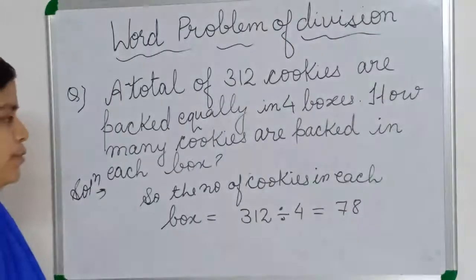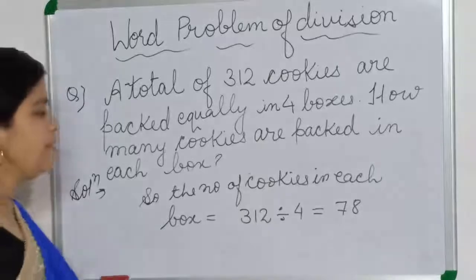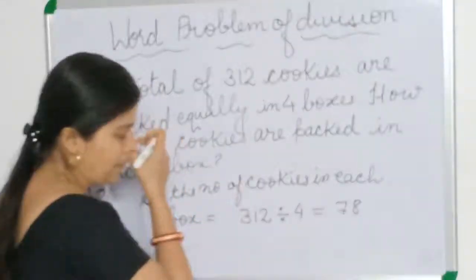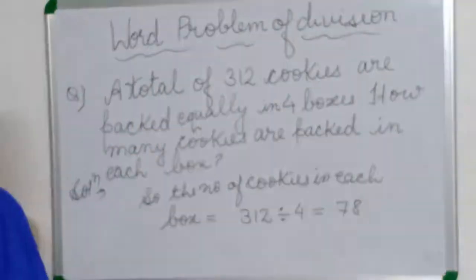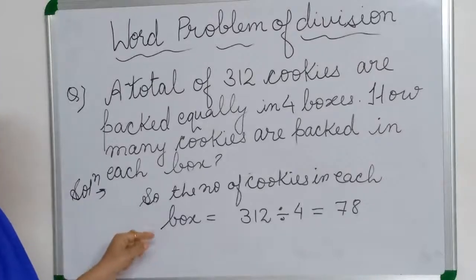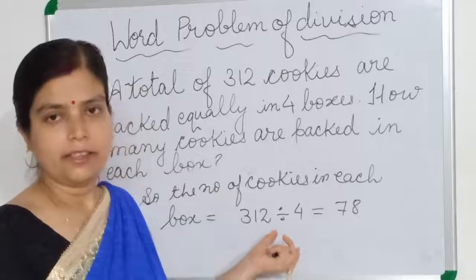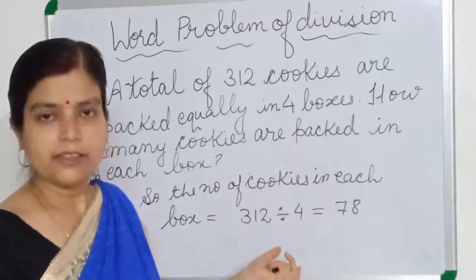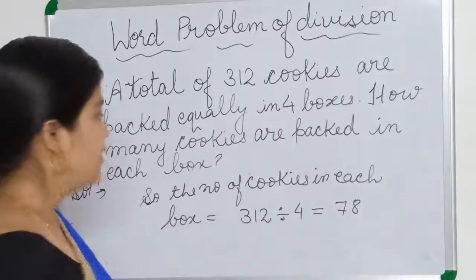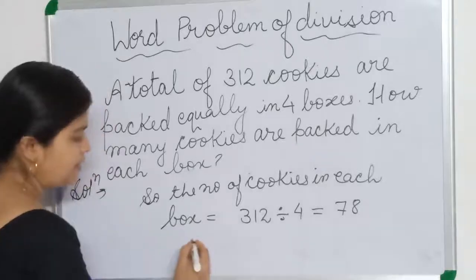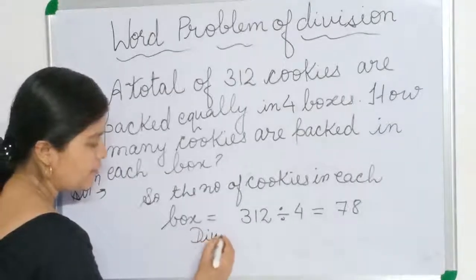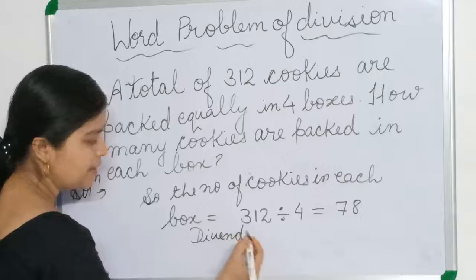So now we have to check it. How will we check? We know to verify the division, dividend is equal to divisor into quotient. We know this equation now. To verify the division, what we are doing? Always, dividend, you learn this, please remember this formula.